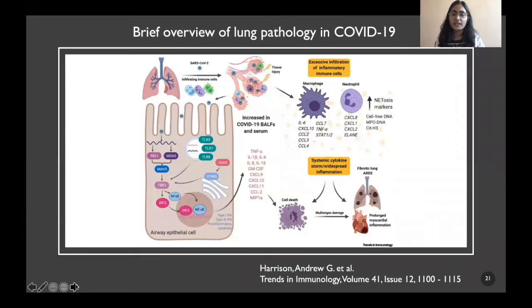Lastly, this is a brief overview of lung pathology in COVID-19 that can be characterized by this imbalanced immune response that is due to upregulation of pro-inflammatory cytokines and reduced or delayed interferon response, which cause widespread inflammation, and the excessive chemokines lead to excessive infiltration of inflammatory immune cells in the lungs, which leads to tissue injury and damage.